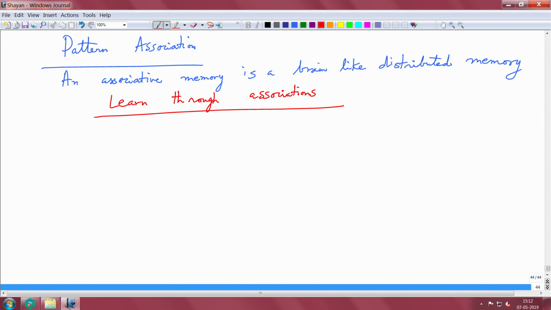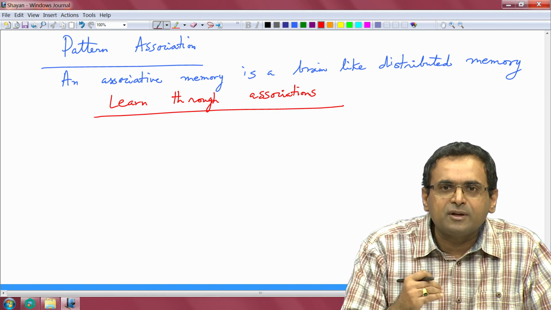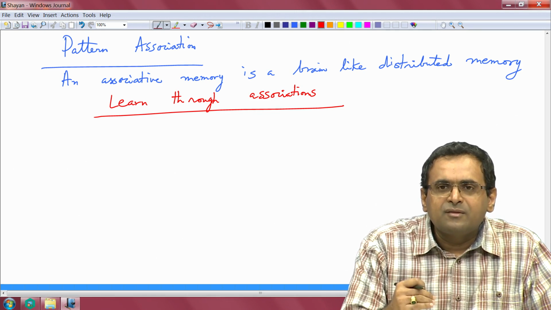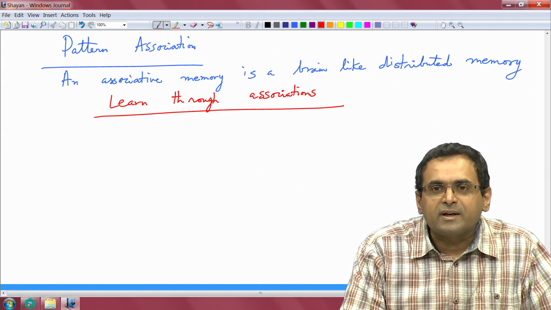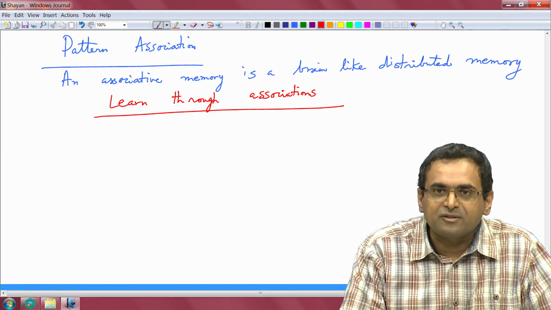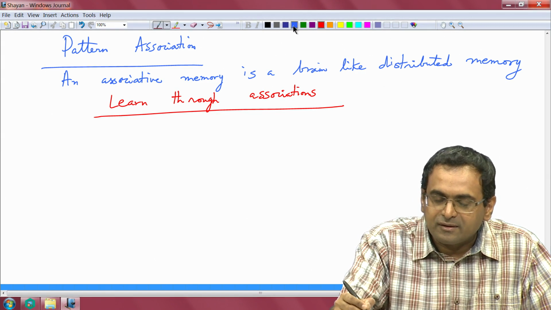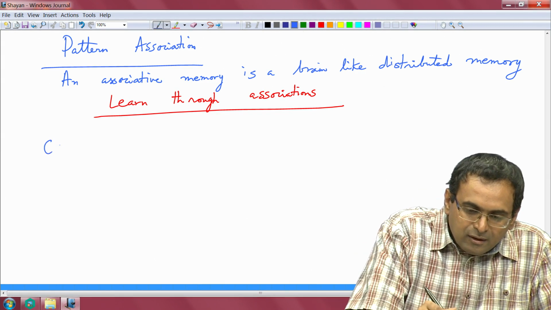What we mean by learning through associations: we repeatedly feed an input to a network and the network learns this, and there is a storage phase and then there is a recall phase. When I give a stimulus which is similar to the input, it evokes a response which is what it has learned during the learning process, right. So, let us see what the 2 modes are.